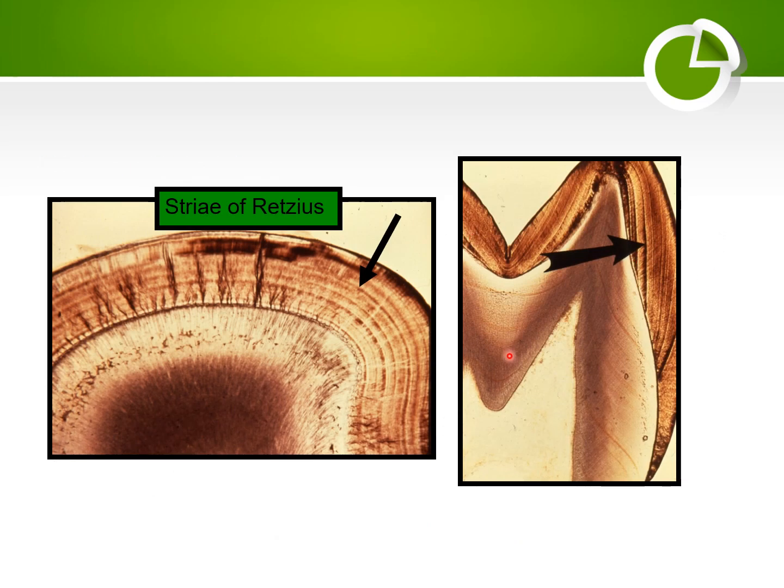This is a longitudinal slide of the tooth. This is the enamel, and this line is the striae of Retzius, which appears as a brownish line. And this, in cross section of the tooth, represents concentric lines surrounding the dentino-enamel junction.